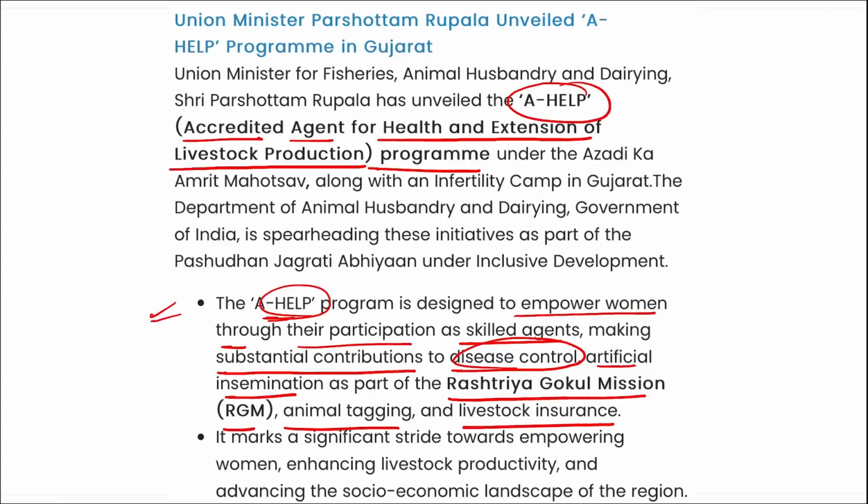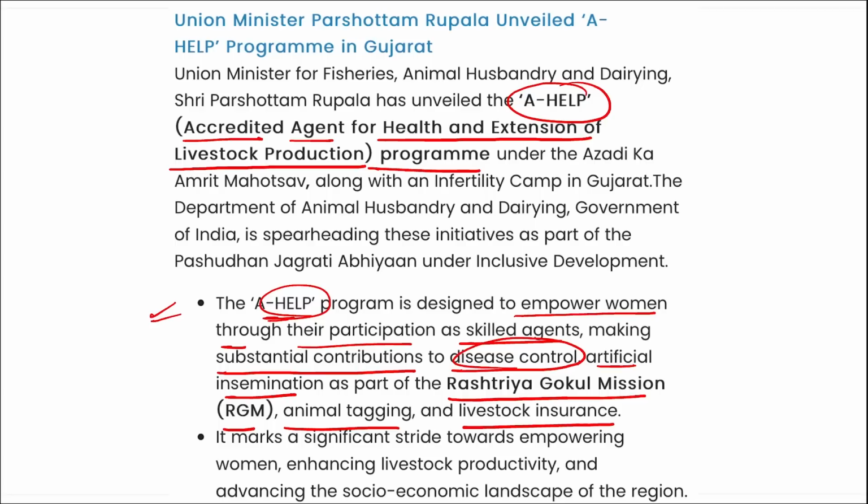Correct? So what is this A-Help program? This will empower women, correct? And this will help them to participate as skilled agents in various disease control projects, in animal tagging and livestock insurance.